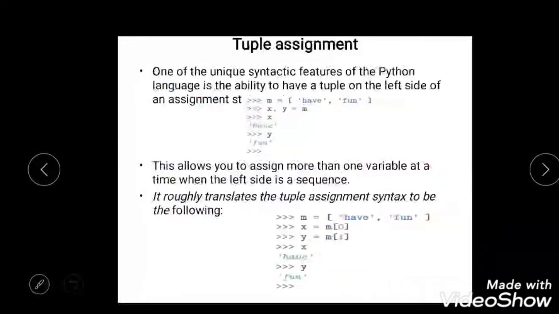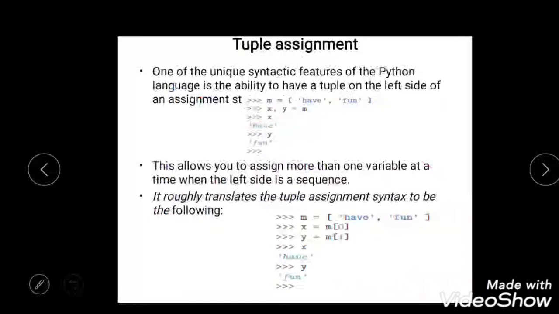Similarly, tuple assignment. The meaning of tuple assignment is, for example, a, b equal to 1, 2, or x, y, z equal to 1, 2, 3. Look into the first example: m equal to have fun. So m has two items, have and fun. If I do x, y equal to m, x will have "have" and y will have "fun".